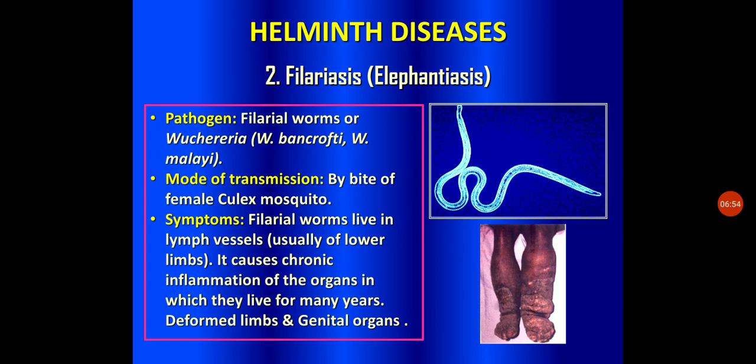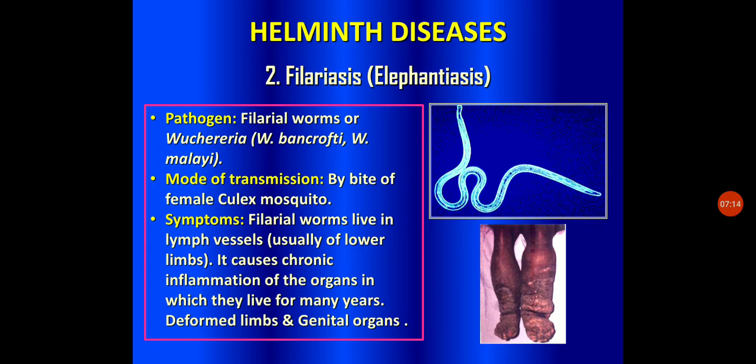And these filarial worms mainly live in lymph vessels. I think many of you are aware of lymph. It is also one of the fluids. It is also known as tissue fluid. Tissue fluid is nothing but lymph.